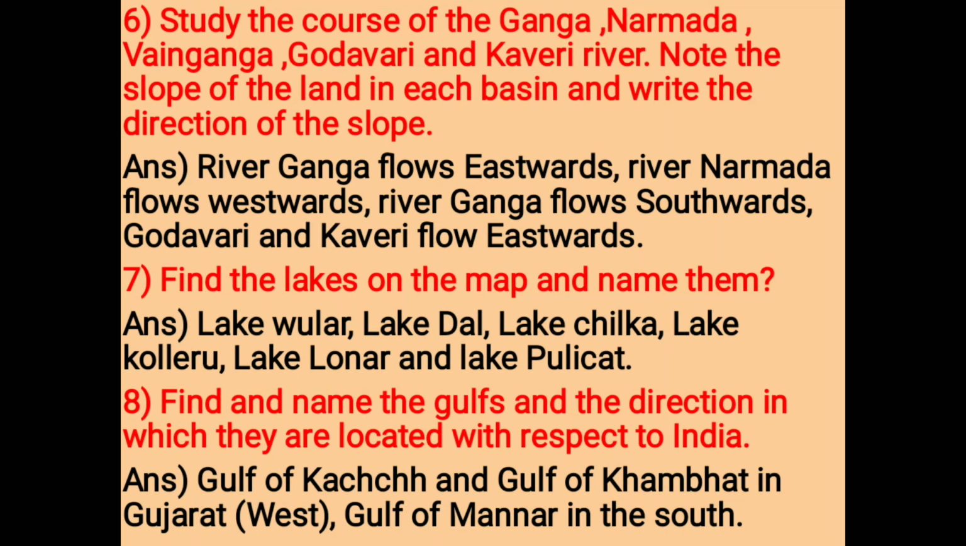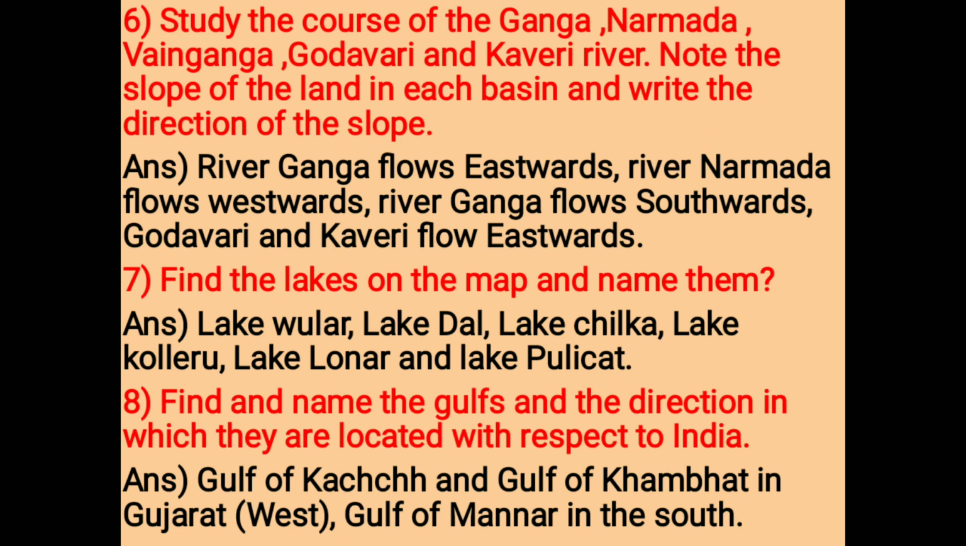Number 6, study the course of the Ganga, Narmada, Wainganga, Godavari and Kaveri rivers. Note the slope of the land in each basin and write the direction of the slope. Answer. River Ganga flows eastward. River Narmada flows westwards. River Wainganga flows southwards. Godavari and Kaveri flow eastwards.